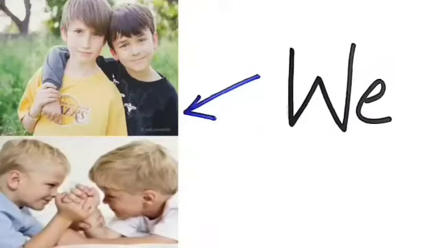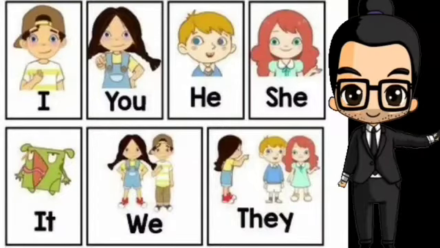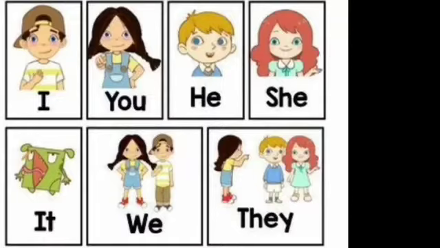The pronoun we is used in place of people including the person who is speaking or writing. The pronoun you is used in place of a person or persons spoken to. Children, I have explained with a quick recap where we use which pronoun.